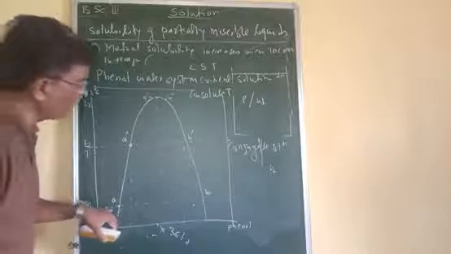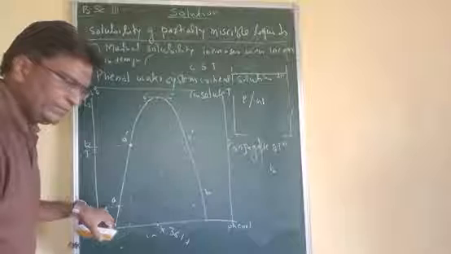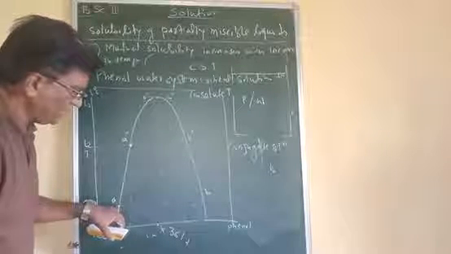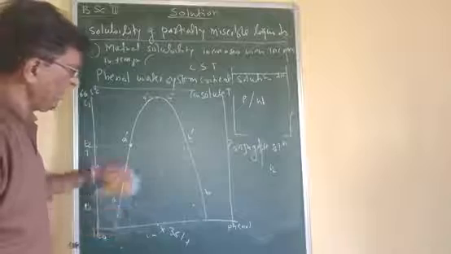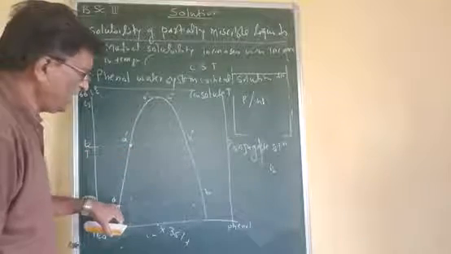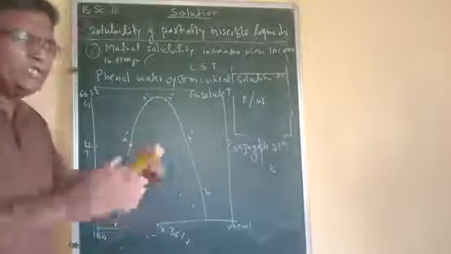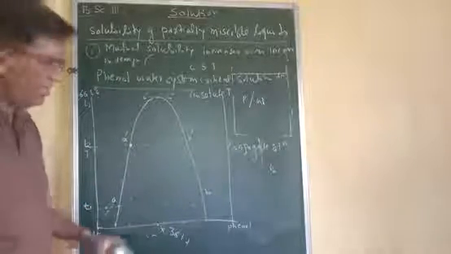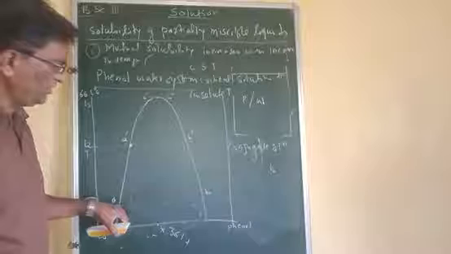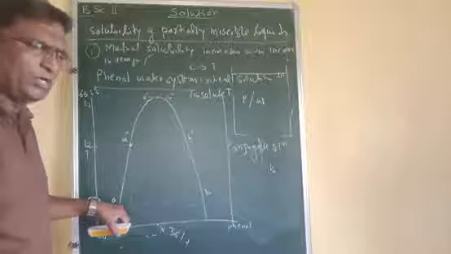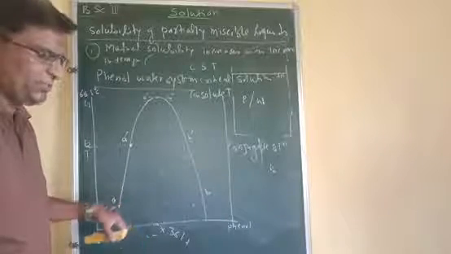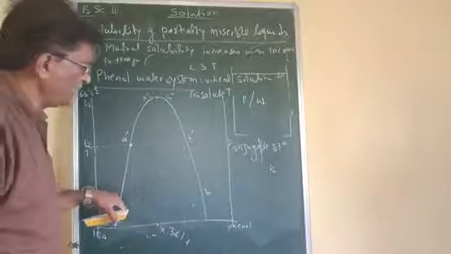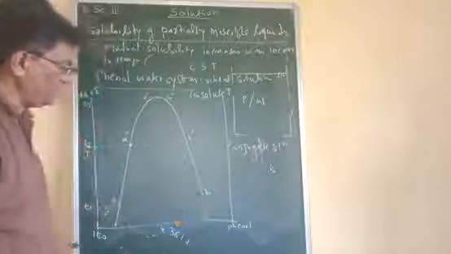See here, X is an unsaturated solution of phenol in water. If we go on adding phenol to this system, the system will come across this dotted line, and as soon as it reaches point A on this parabolic curve, two layers separate out. Before that, only a homogeneous solution is there. When it reaches point A on the curve, two conjugate solutions separate out, with the composition of one layer A and the other layer B.